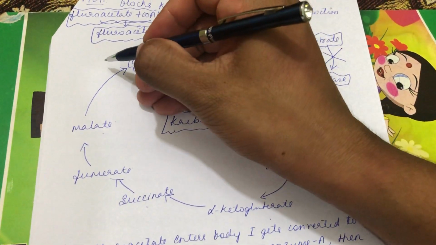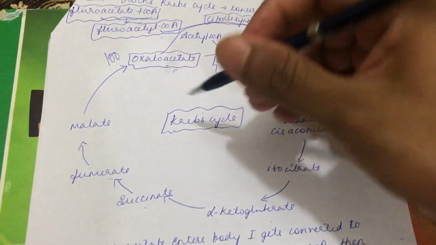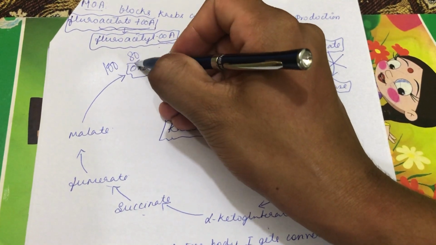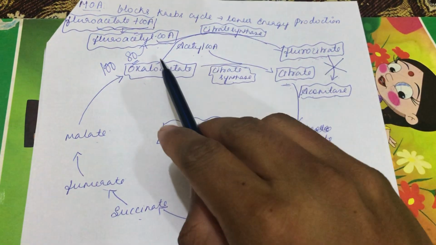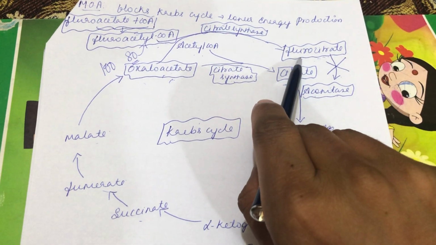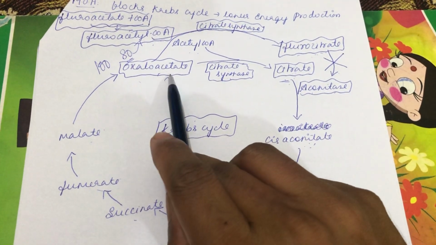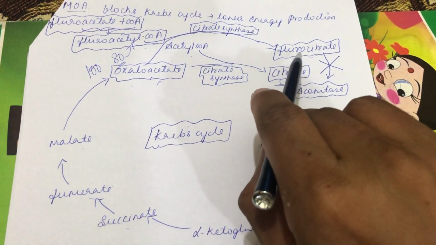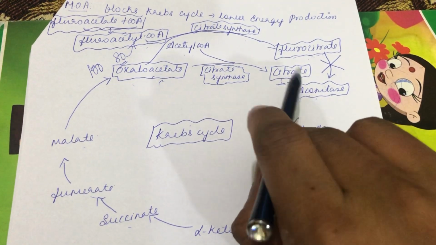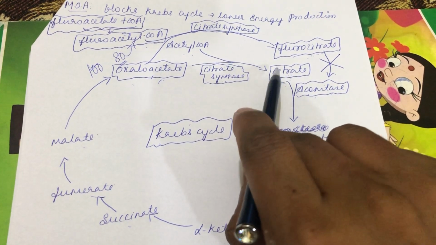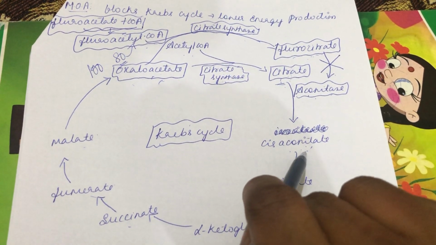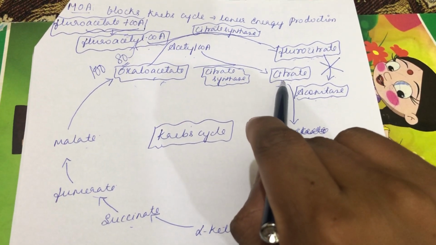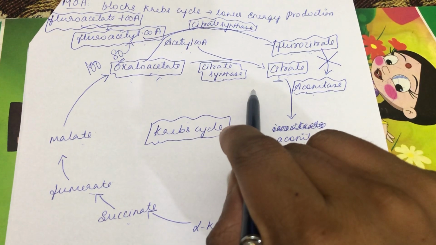Out of 100 oxaloacetate, say for example 80 oxaloacetate has combined with fluoroacetyl CoA to form fluorocitrate. Whereas the remaining 20 oxaloacetate will combine with the acetyl CoA to form citrate. Once fluorocitrate inhibits the aconitase enzyme, the 20% of citrate that has been formed will not get converted into cis-aconitate, and this citrate will accumulate in the body, and it will also cause toxic effects.